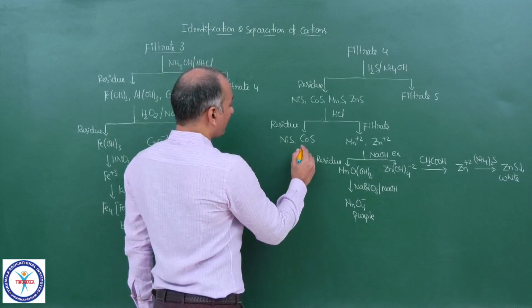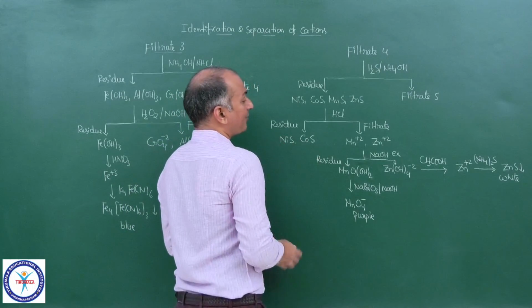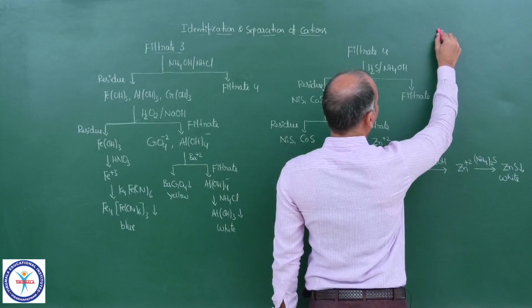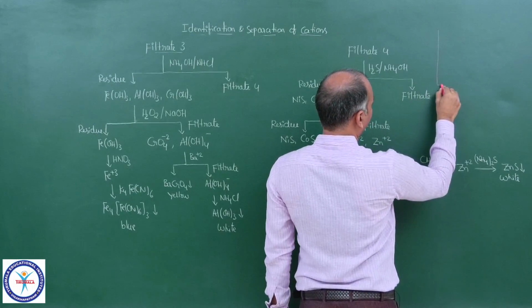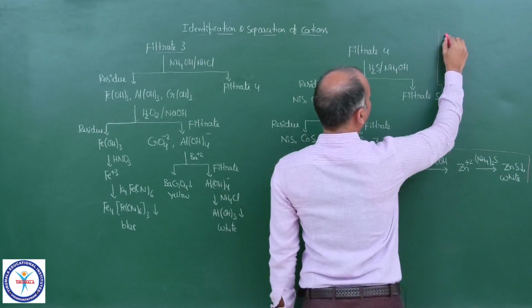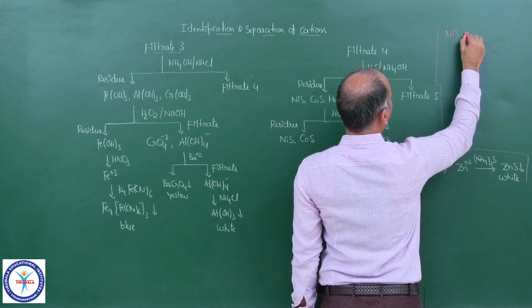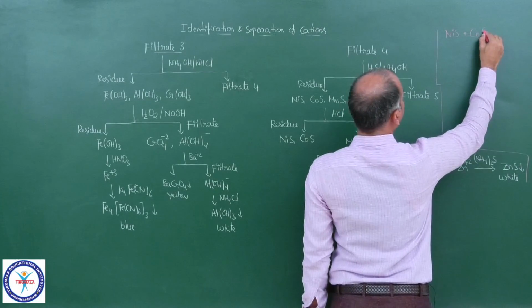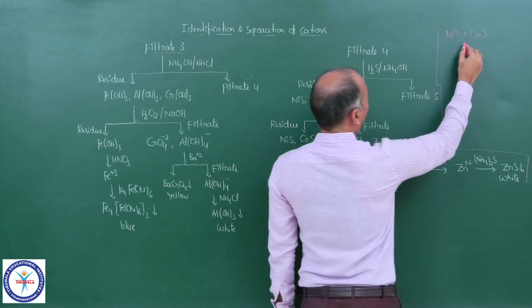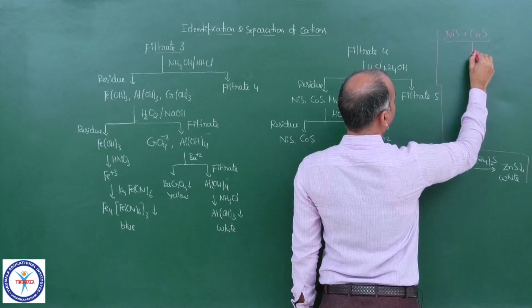Okay. Now if you come to this NiS and CoS, let me write about that particular residue here. So we have the residue that contains NiS and CoS. Now to this particular residue, let me add HNO3.